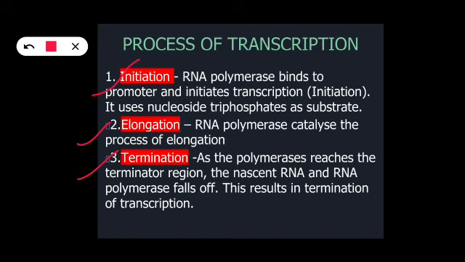So what is termination then? As the polymerase reaches the terminator region, the nascent RNA and RNA polymerase falls off. So once this polymerase reaches this terminator region, as we have seen in the transcription unit diagram, this nascent RNA means the RNA which has just formed, it just falls off, and the RNA polymerase which was catalyzing this polymerization of this RNA, it also falls off.